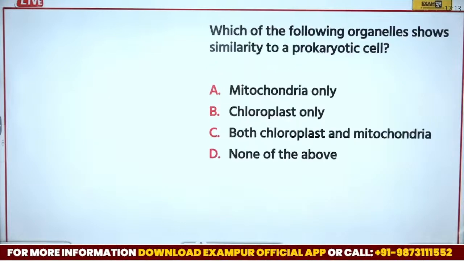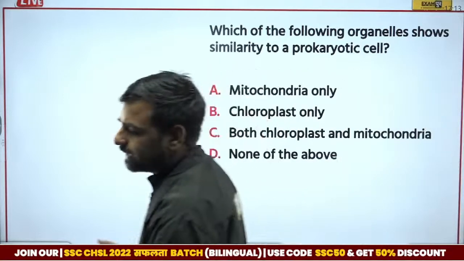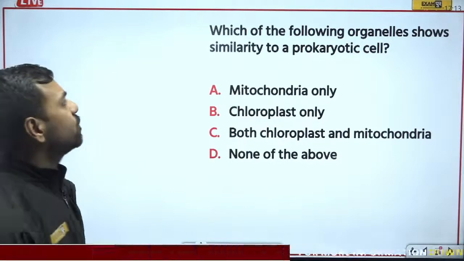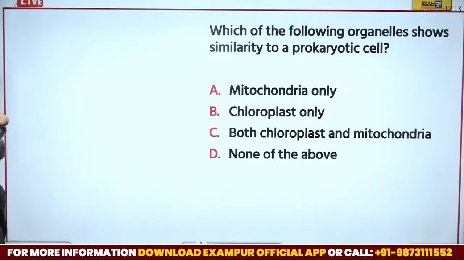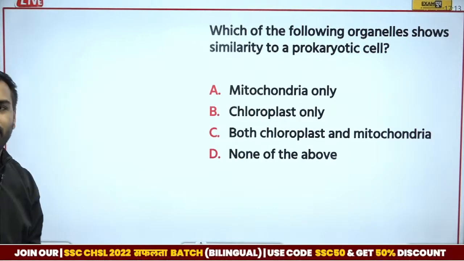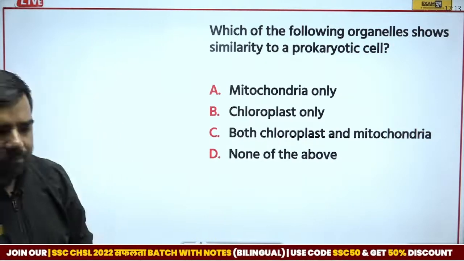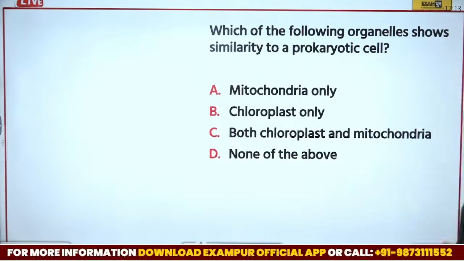Next we have: which of the following organelles shows similarity to a prokaryotic cell? What do you think? What is the correct answer over here? Waiting for the answer, please. Is it mitochondria only, chloroplast, both chloroplast and mitochondria? Then we have none of the above. So Srishti, what do you think? What is going to be the correct answer over here?